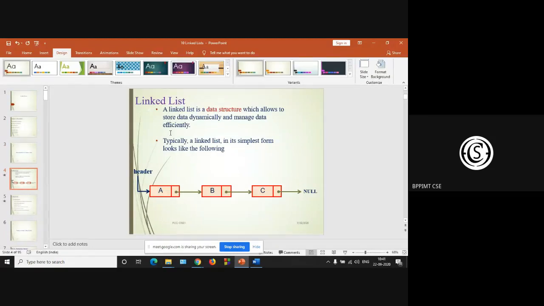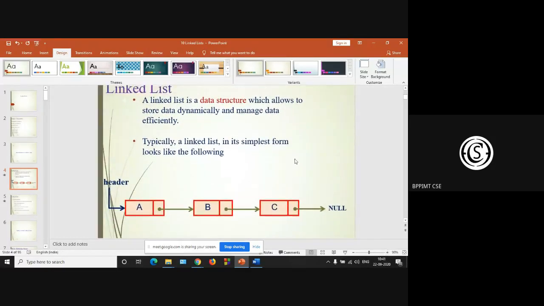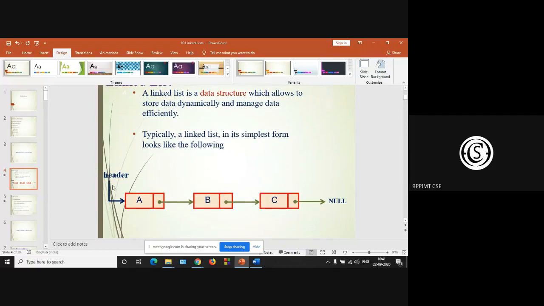A linked list is a data structure which allows us to store the data dynamically and manage the data efficiently. So this is the node structure of a linked list.